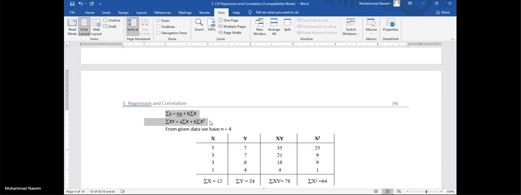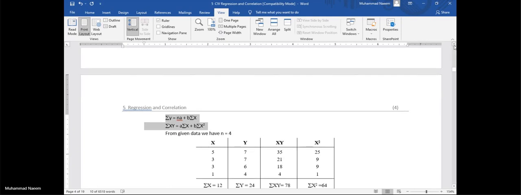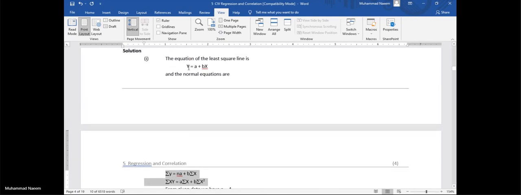If we have three unknowns, then there are three normal equations. Okay, how do we find them? Let's say this is the equation and one constant is independent. So for this, directly apply sigma to this given equation.